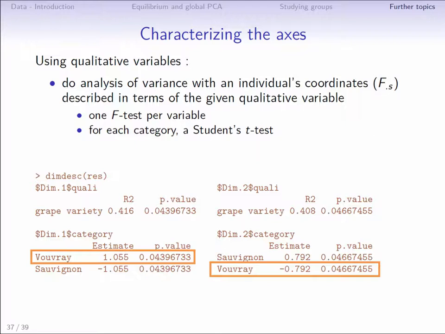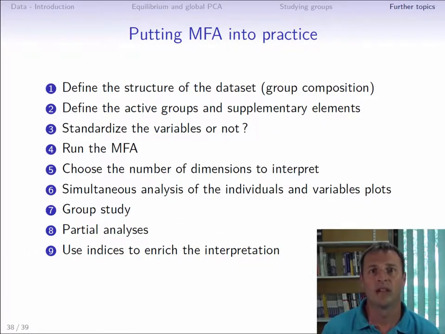They are therefore found bottom right, while the Sauvignon are found top left. To conclude, here is a slide summarizing the important steps required to implement MFA. To begin, the first question to ask is: is there a group structure in the dataset?